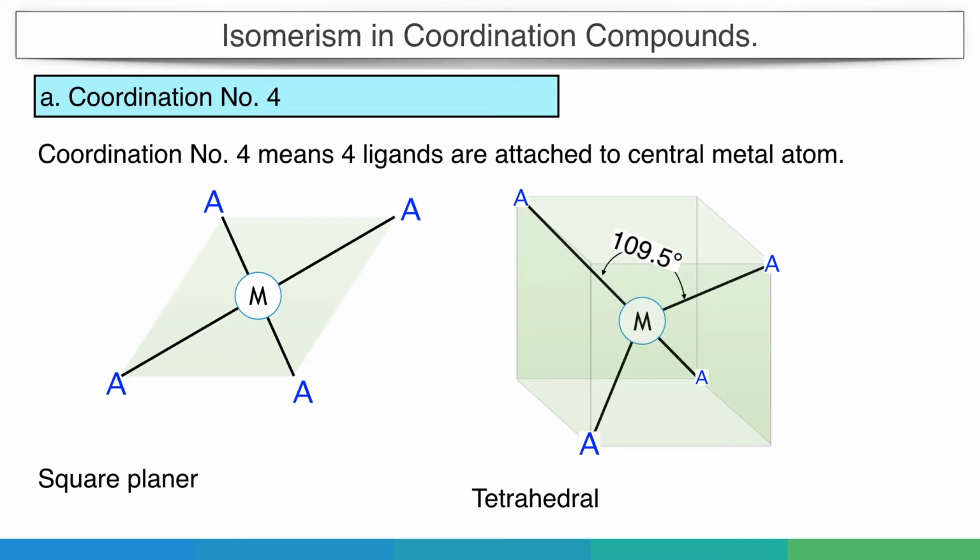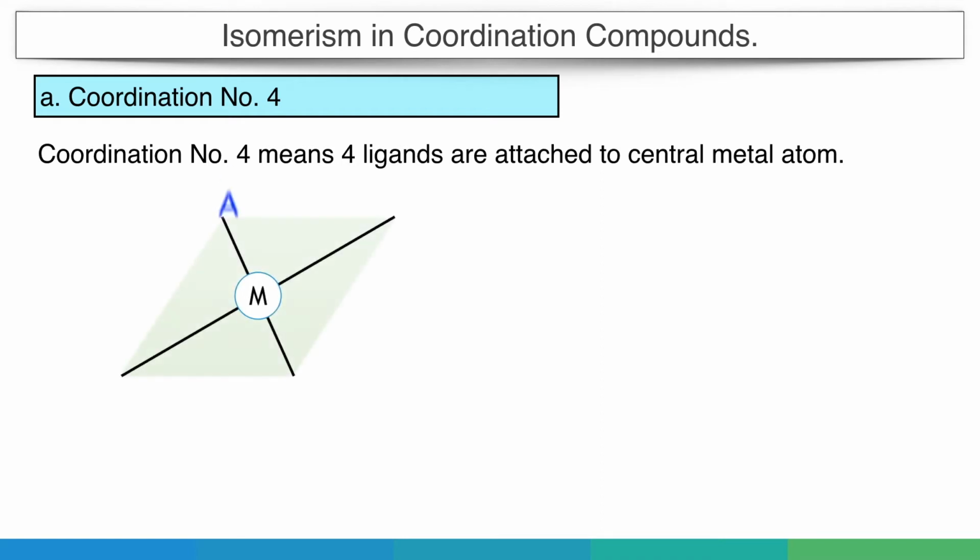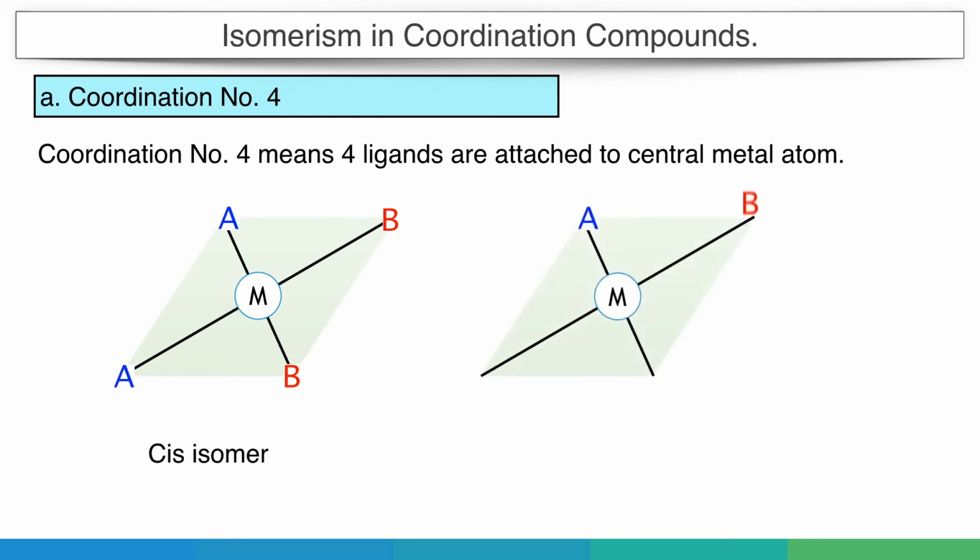Let's try to see the square planar geometry. In this case, all the groups are present in one plane. It's not three-dimensional, and the bond angle between them becomes only 90 degrees. So if we replace two groups, then there is a possibility of putting these two groups adjacent to each other or opposite to each other. Thus, cis and trans isomers are possible.